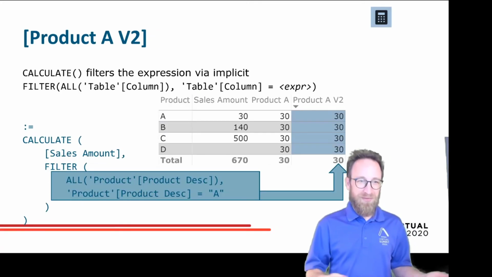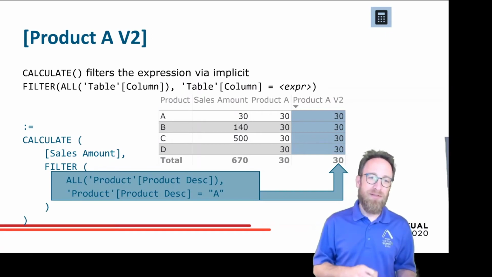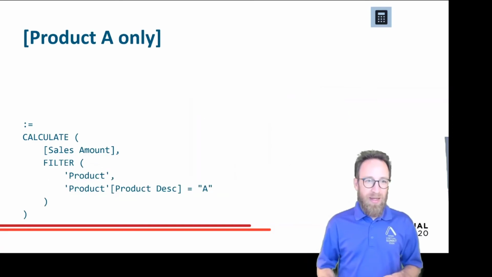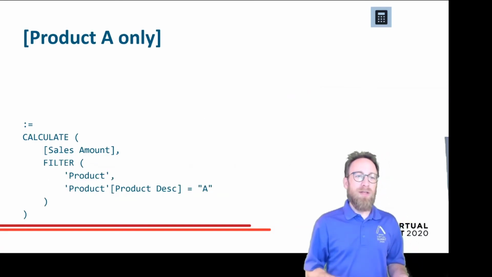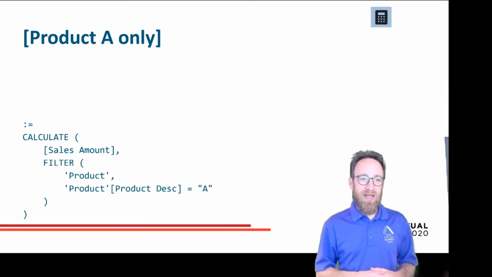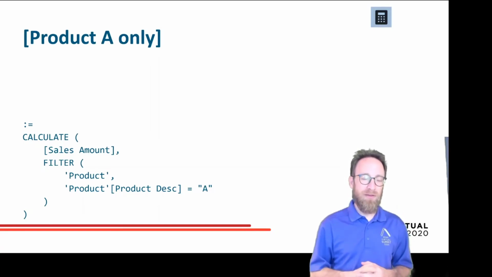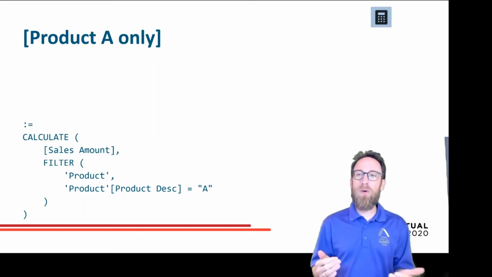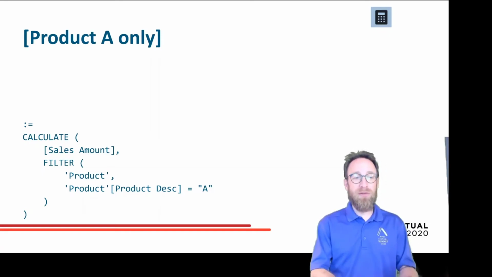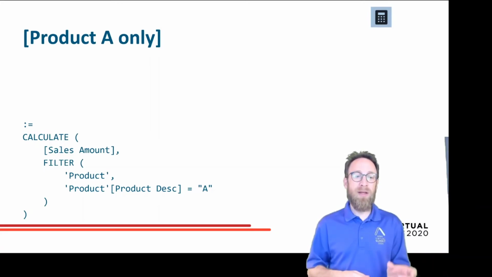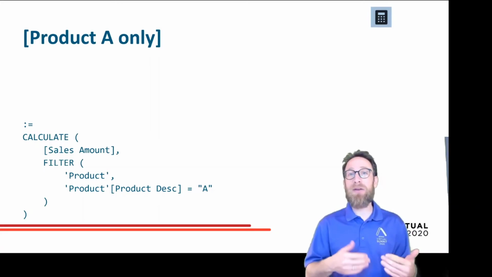The CALCULATE filters the expression via an implicit FILTER ALL on the expression. If we only want to see a value of when the product is A, we can do it this way. So we can also reuse the filter, but then omit the ALL. So now we're referring to the product table. So CALCULATE sales amount, FILTER product. This is the product table in the current filter context.